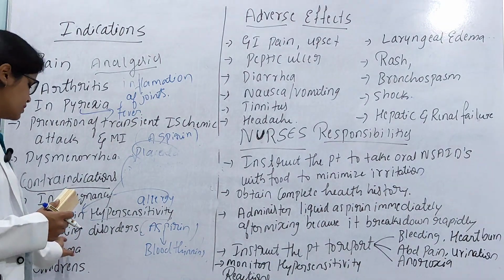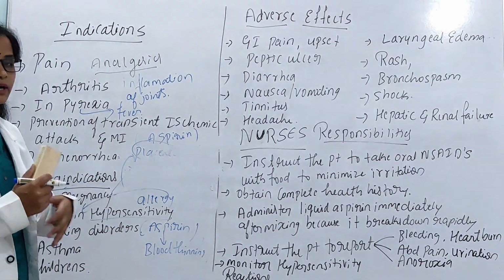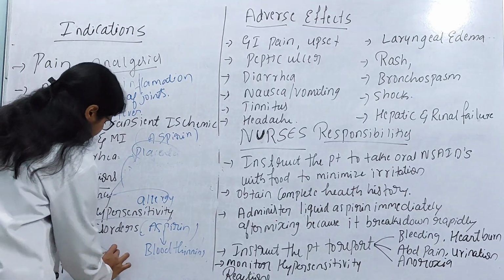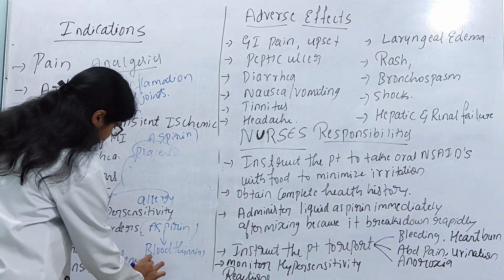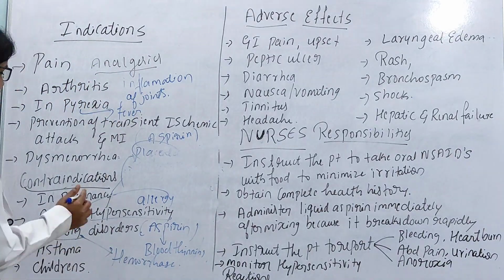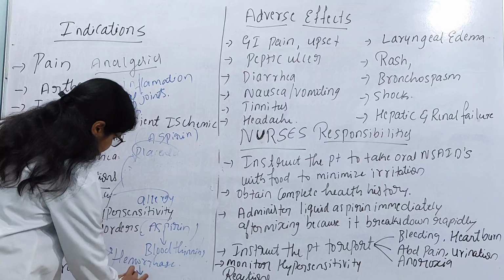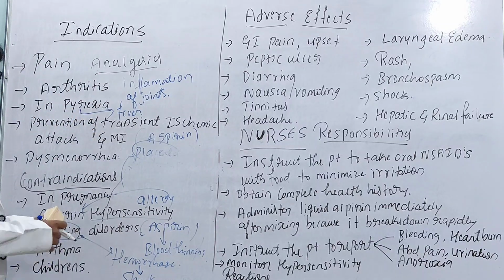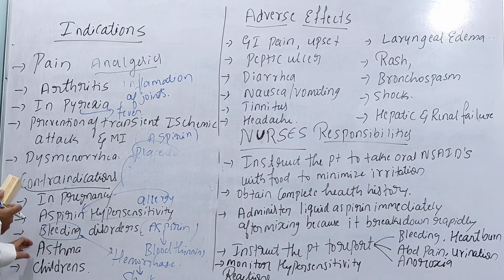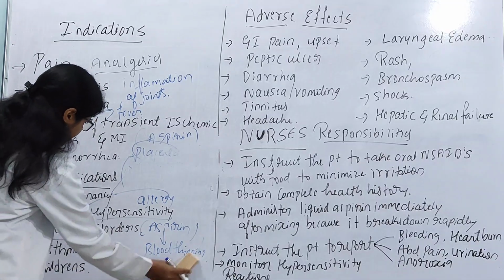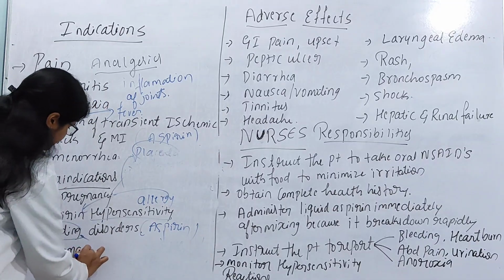The patient already has a bleeding disorder. If you administer aspirin again, he may go into hemorrhage or severe bleeding, and it may lead to shock. And next, patients who have asthma. When the patient has asthmatic conditions, if you administer these drugs, it may cause bronchospasm.